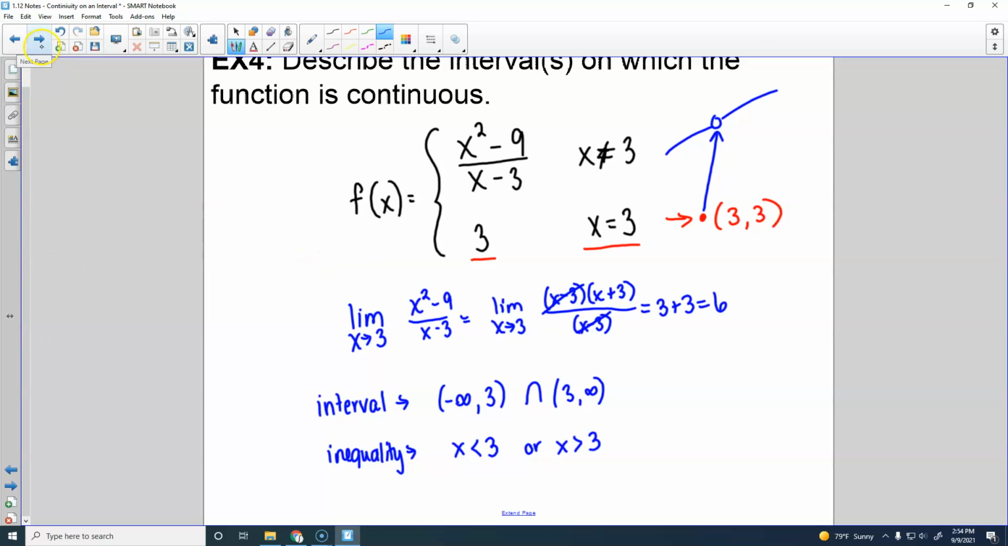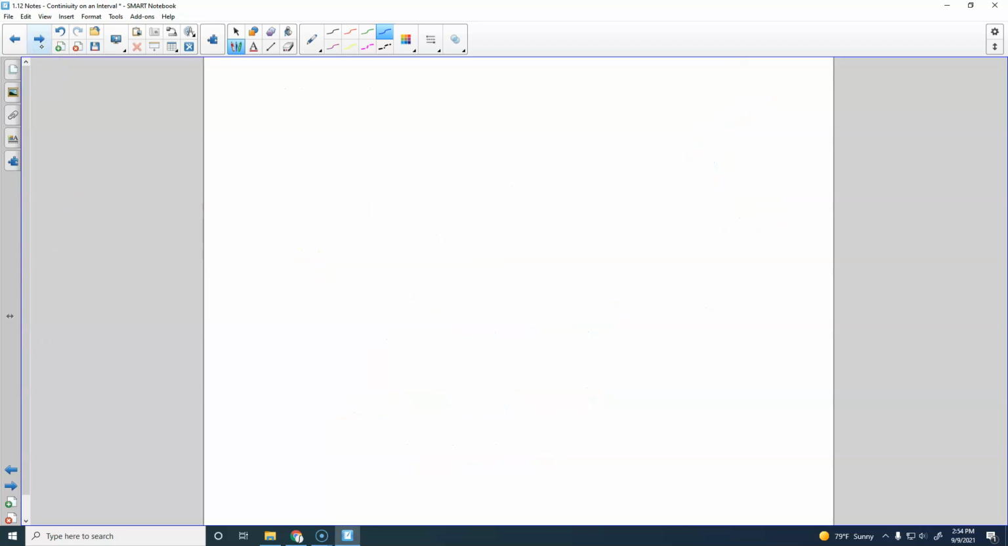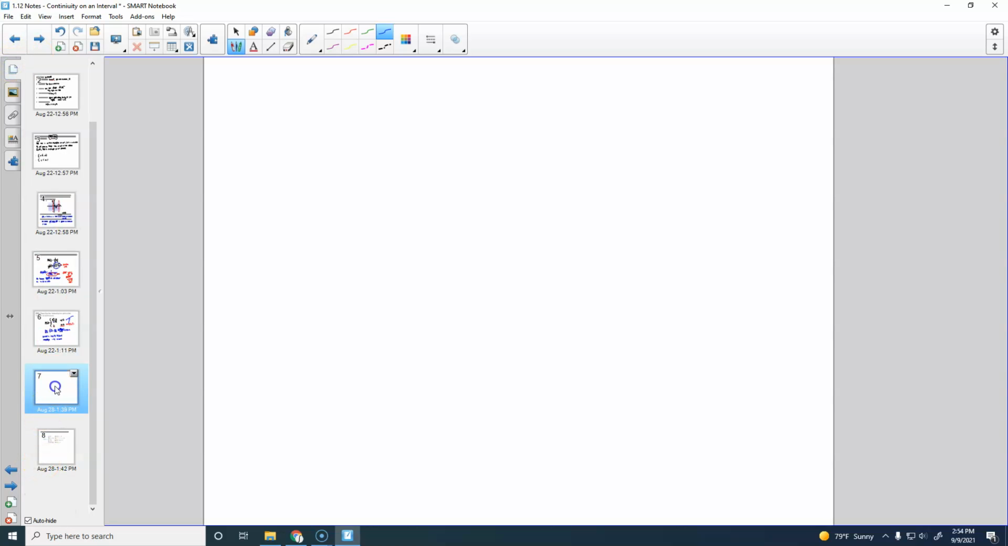All right, last one. Wait, do you not have one more? No, just 5. Example 5 is the last one. Oh, there's an empty slide there for some reason.